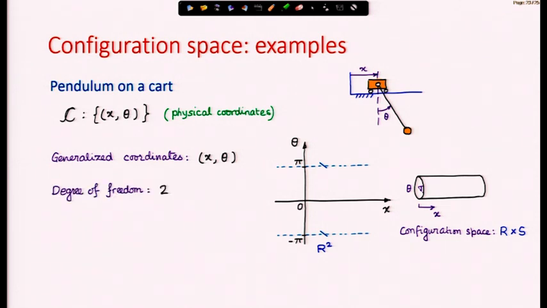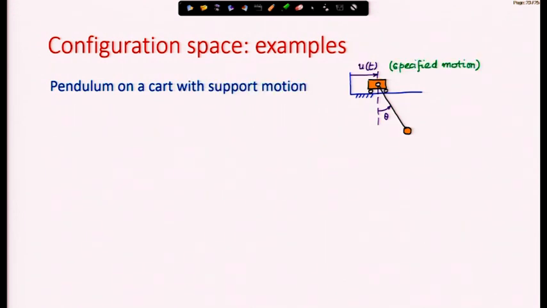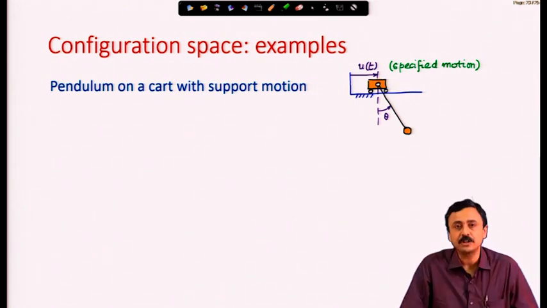We have 2 degrees of freedom. I can locate the whole system by fixing x and theta. Then I will know the location of the cart as well as the pendulum. Let us look at now this example of a pendulum and a cart with the cart's motion being specified as a function of time, u(t).